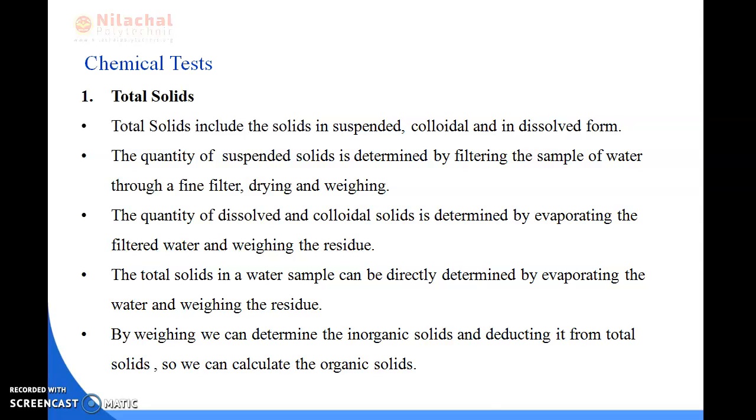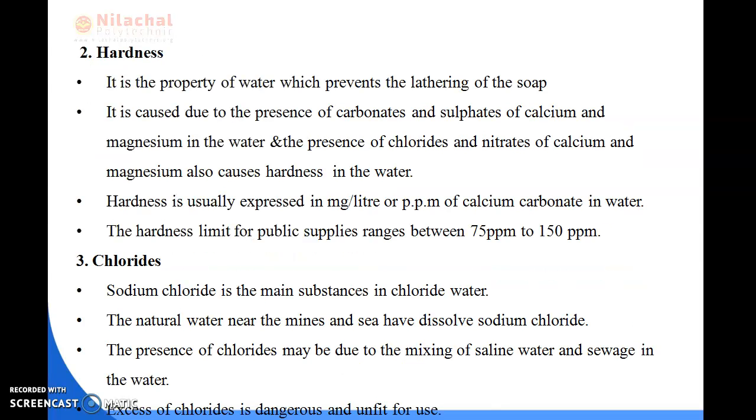Next we will be discussing hardness. Hardness is a property of the water which prevents the lathering of the soap. Lathering means the foam of the soap. It is mainly caused by the presence of carbonates and sulfates of calcium and magnesium in the water, and the presence of chlorides and nitrates of calcium and magnesium also causes hardness in water.